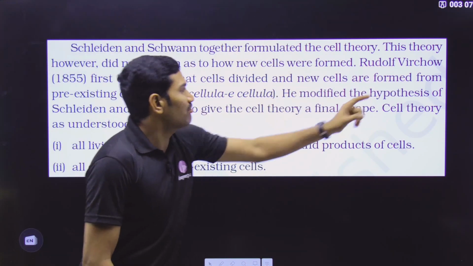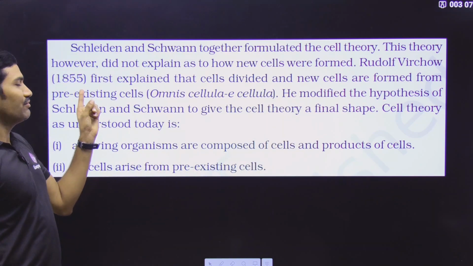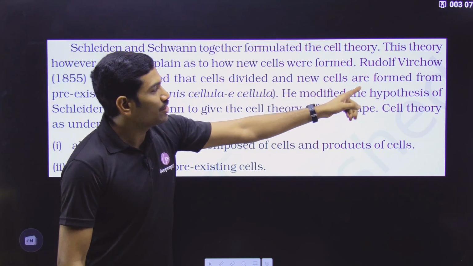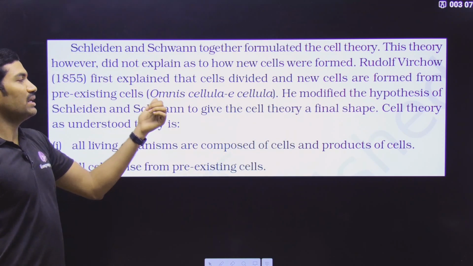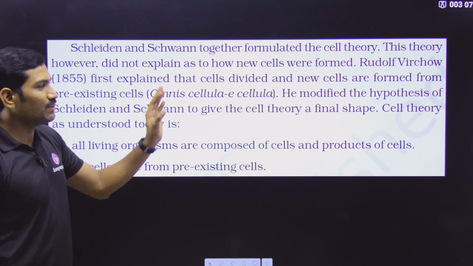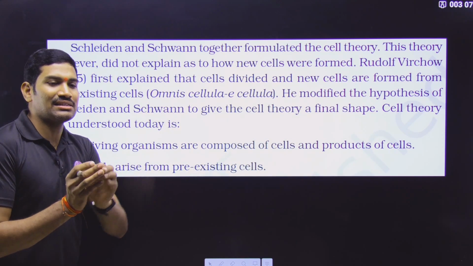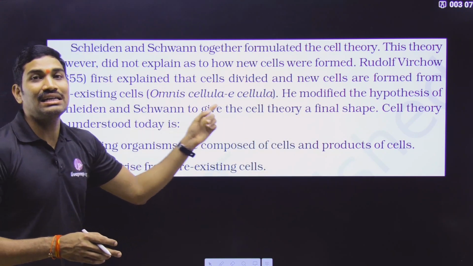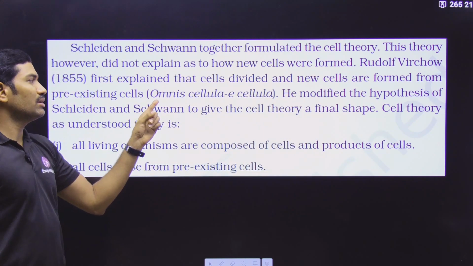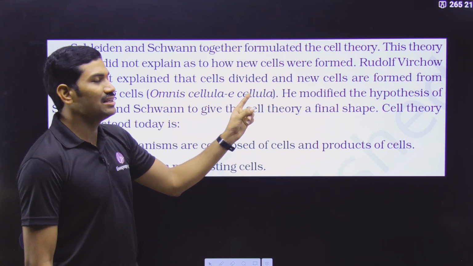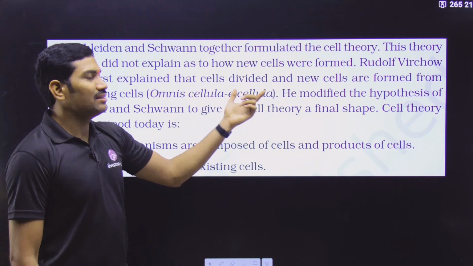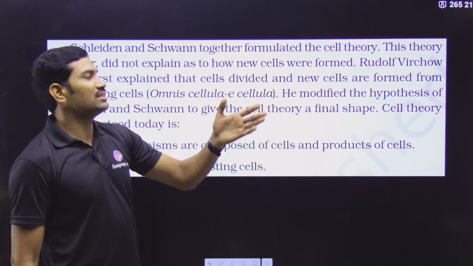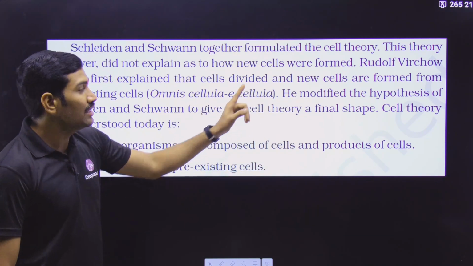So Rudolf Virchow, in 1855, first explained that cells divide and new cells are formed from pre-existing cells. So whatever existing cells are there, they will divide and form the new cells. In this way, regarding cell division, he proposed it, which is simply called omnis cellula e cellula. If there is a cell, there is a pre-existing cell. That means cells are always formed from pre-existing cells. That's what he said. That's why he modified.